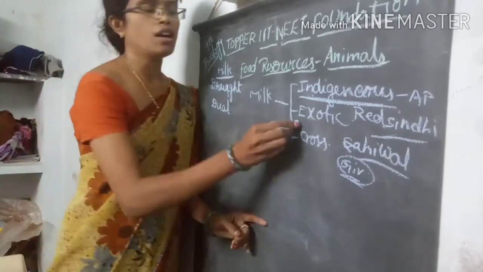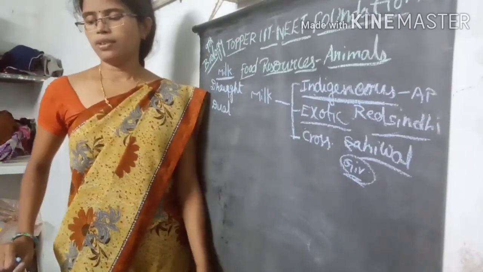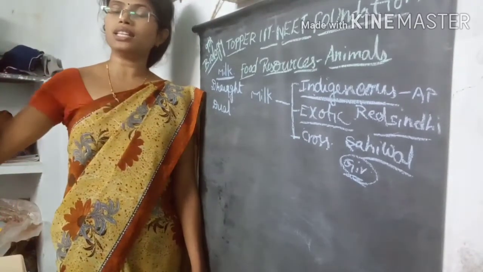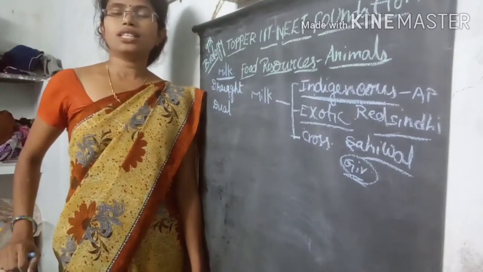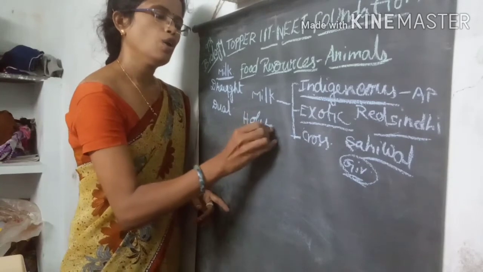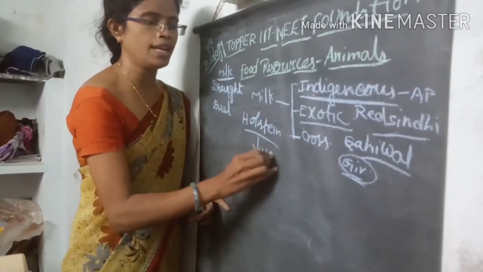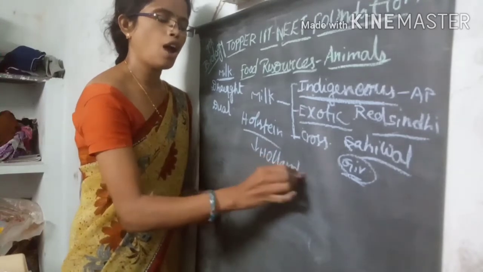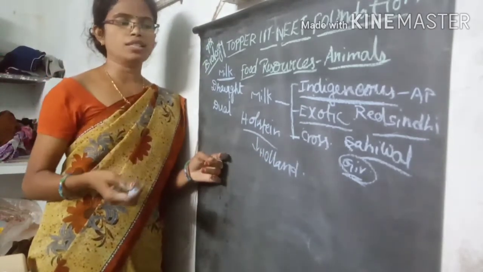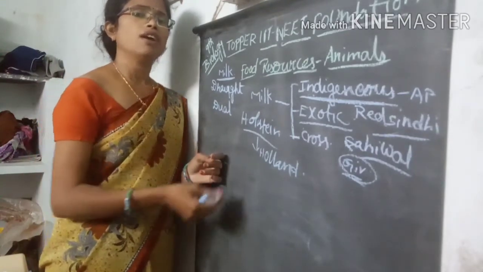Then coming to another important one, called exotic breeds. These exotic breeds we can see in other countries. For example, the Holstein variety. What is that variety? Holstein variety. This Holstein variety is native to Holland, and it gives the maximum liters of milk.